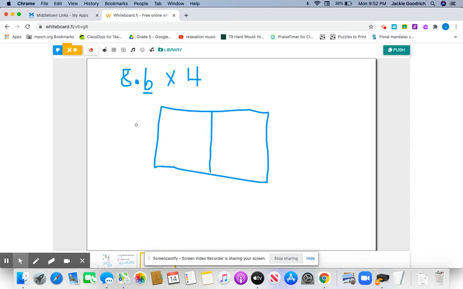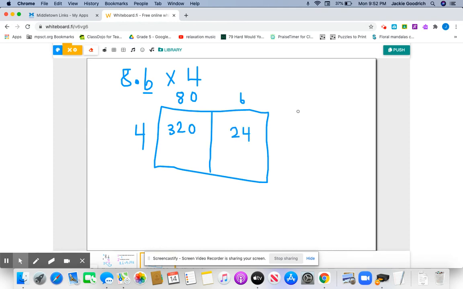And so four, this is my whole number, is going to go here. And 80 can go here. And then 6 can go here. We're going to treat it as if there isn't a decimal point. I multiply as normal. So 80 times 4 is just 8 times 4, which is 32, with an extra 0. And then 6 times 4 is 24.